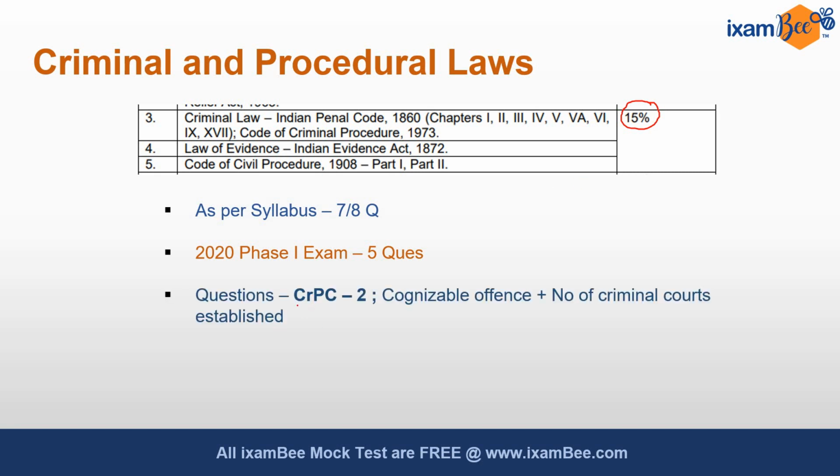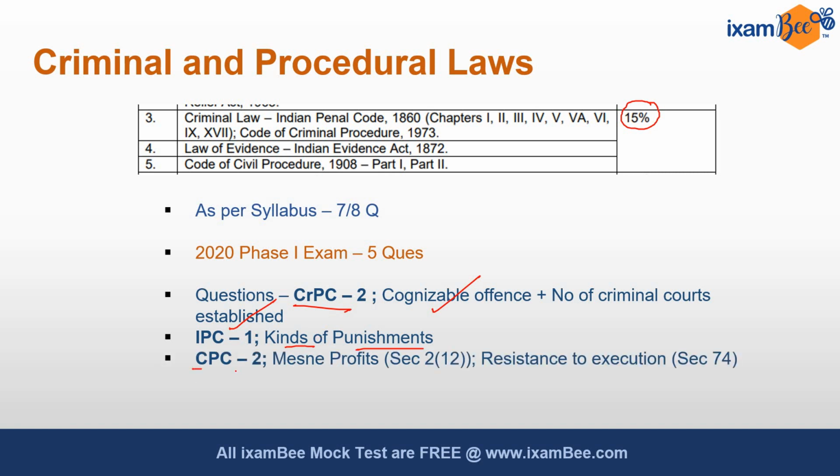There were 2 questions from criminal procedure code. One was the definition of cognizable offense and another one was how many criminal courts are established under criminal procedure code. Then there was one question from IPC related to the kinds of punishments which are present under IPC. Then 2 questions from CPC.